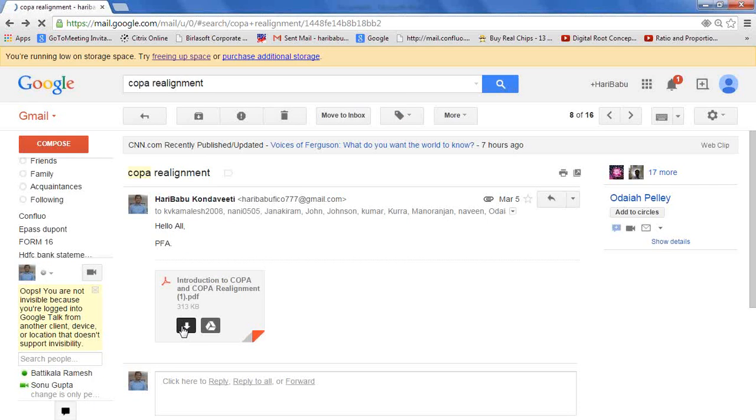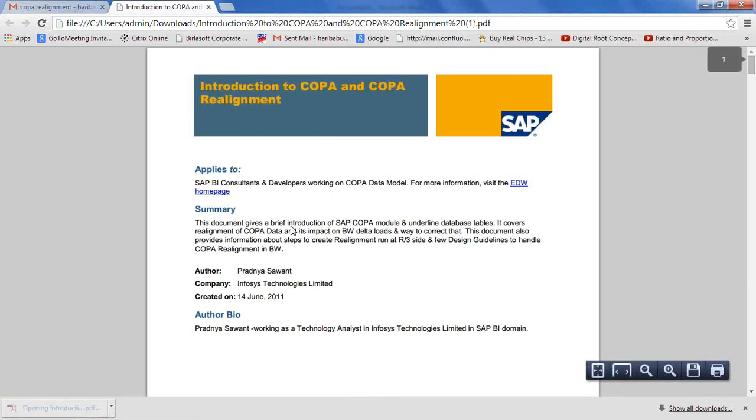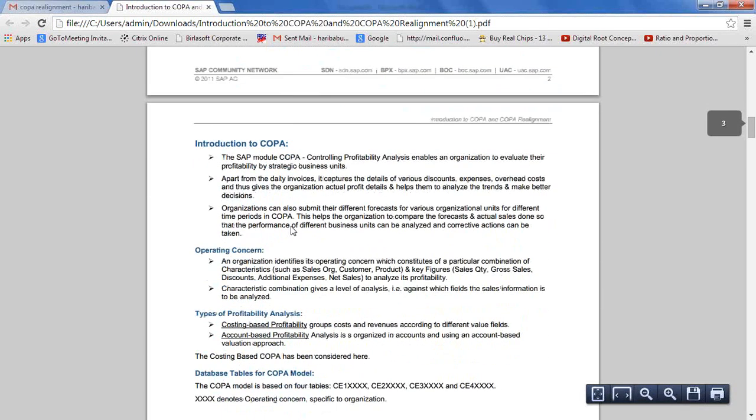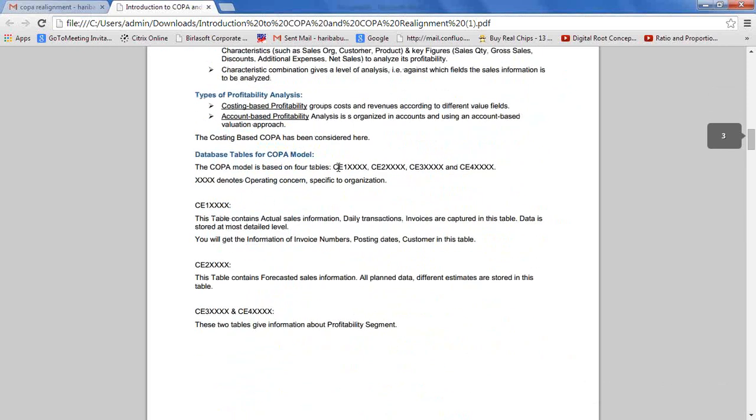Okay, you can see the tables here: CE1 table, CE2 table, CE3 table, CE4 table. In CE1 table, you will get the actual information, that means actual sales related information. That means daily transactions. Daily you will sell the material to the customers and post the invoices.